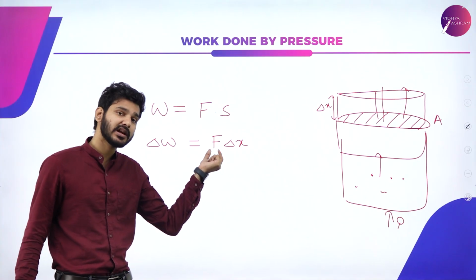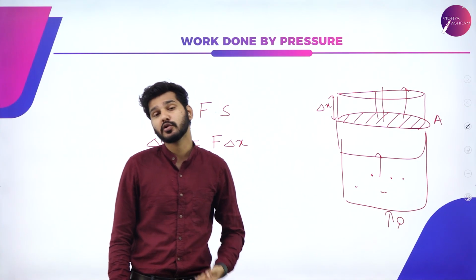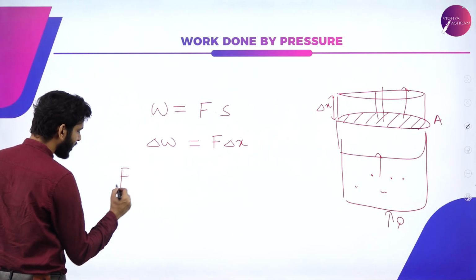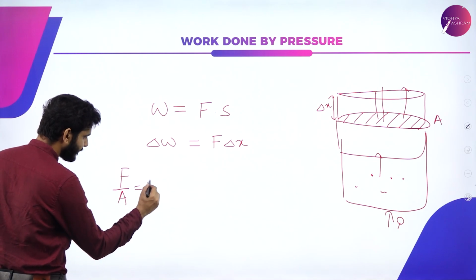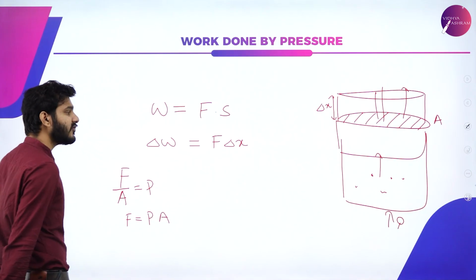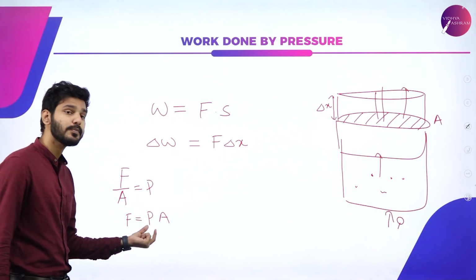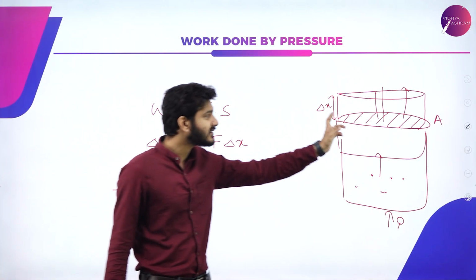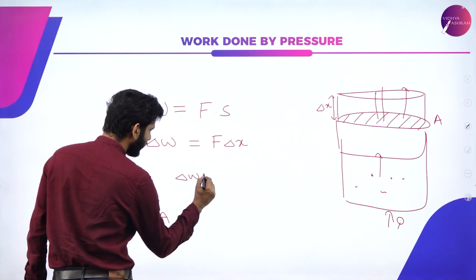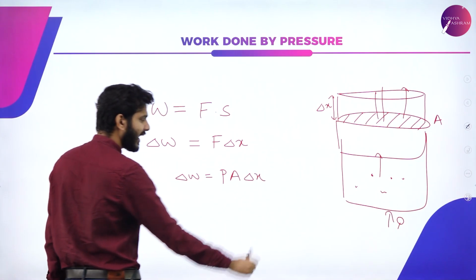Now, this particular F is force. Since we are talking about a fluid medium here, I am going to express it in terms of pressure. So we do know that F by A is equal to P, or simply F is equal to PA. So instead of F, I can actually use P and A, where A is the area of this particular piston. So delta W will be equal to P A delta X.